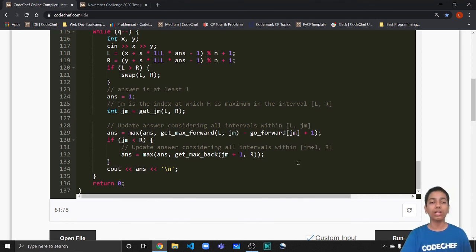Then we are going to check whether gm is less than R, because there was a possibility that gm could be equal to R. In that case we cannot make a query from gm plus 1 to R. That will go out of bounds, so we have to make this if condition first. Then we again set answer equal to the max of what the answer currently is, as well as a segment tree query from gm plus 1 to R on the array go back. Finally we are going to print the answer, and this is how the implementation goes.